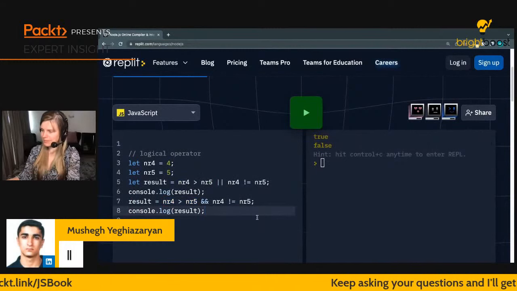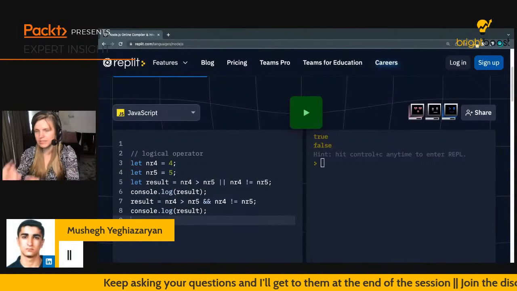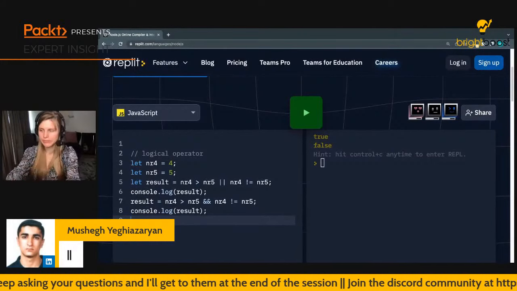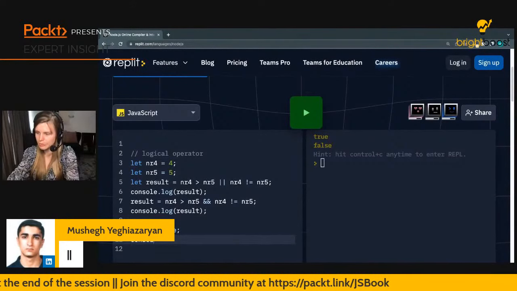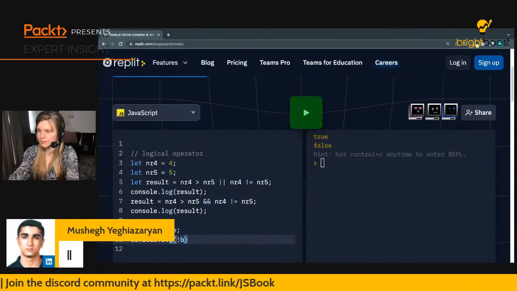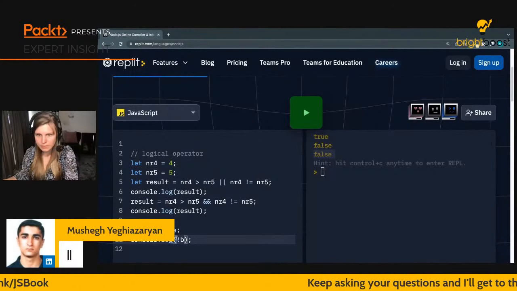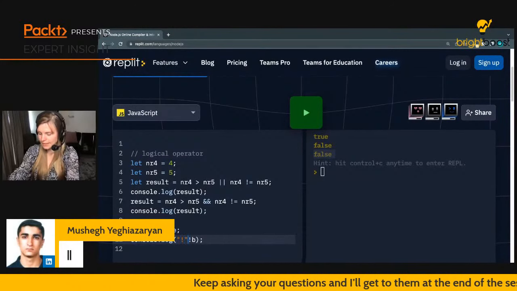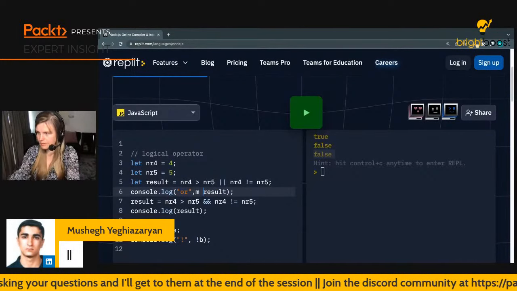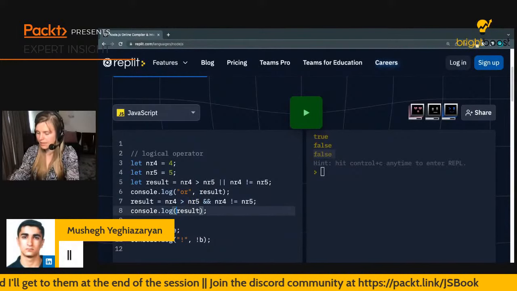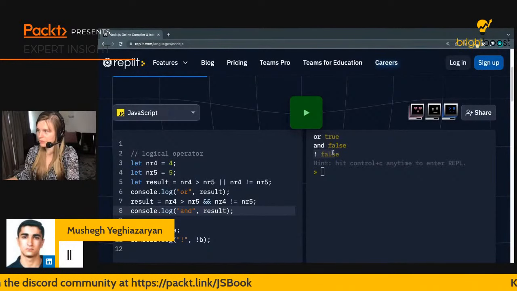There is one more that I want to show, and that's the not. And not is actually just flipping the Boolean. So if we have a certain Boolean, say, let's just call it B, and we put true in this, and we want to print not B, then we get the opposite. So it's going to be false. This, and let's just do or, oh, and like this. There we go. True, and this one is false.